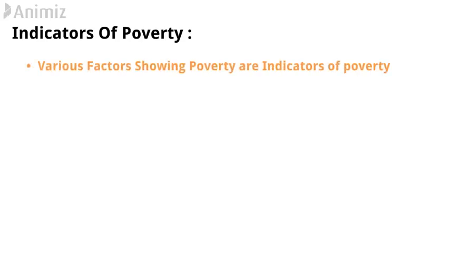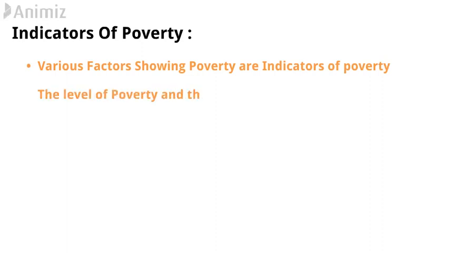For example, if there is a particular person who is not able to have sufficient food, who is not able to have education, who is not able to have his own house, and if you are considering him as poor, then lack of food, education, house, all these things become indicators of poverty, because these factors exactly indicate that this particular person is poor. So the basic meaning is that various factors showing poverty are indicators of poverty.